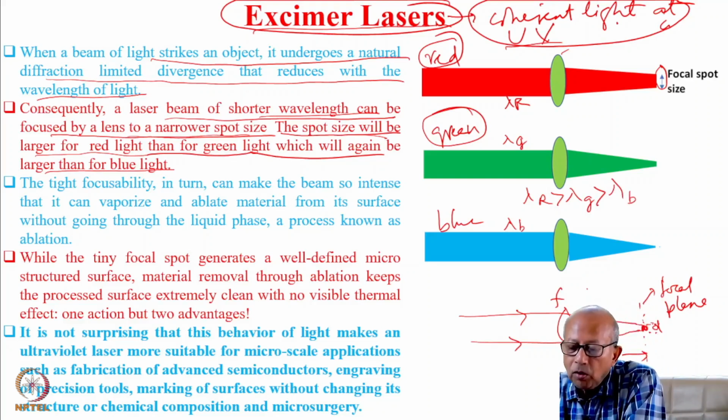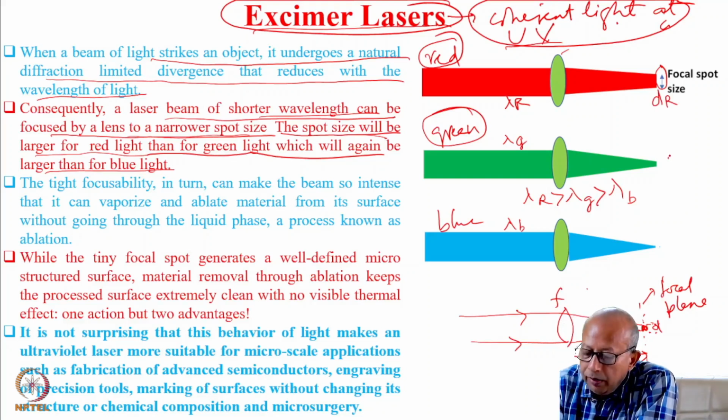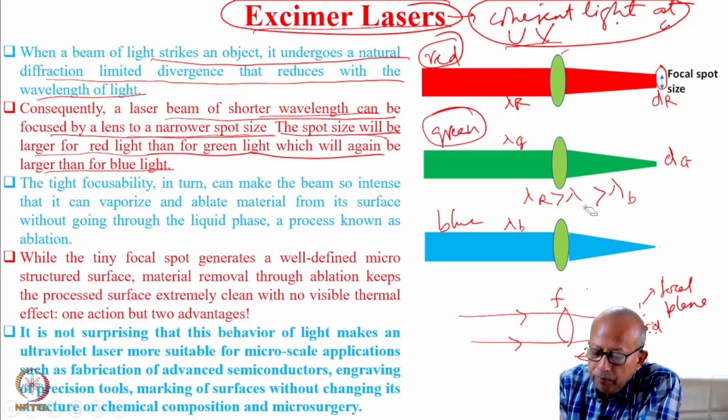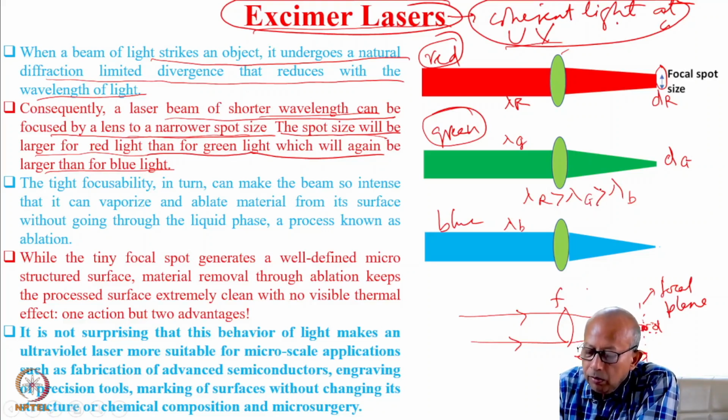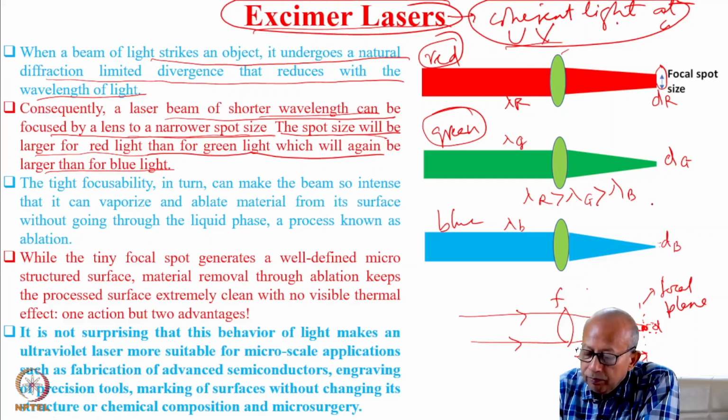So if we call the focal spot diameter dr for red light, dg for green light, and dB for blue light, then dr would be more than d green, which will be again more than d blue.